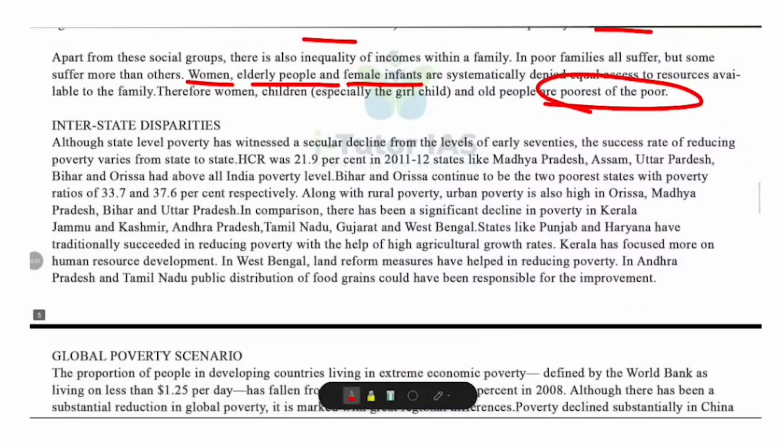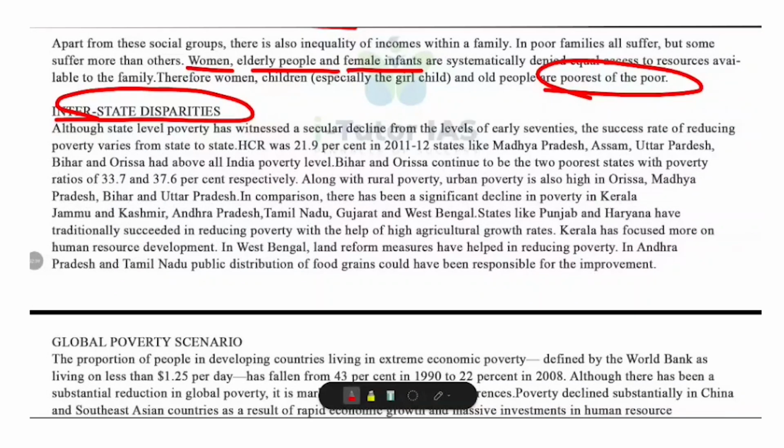Now, let's go to the next topic, interstate disparities. Poverty is not uniform across all states in India. Although the overall poverty rate has declined steadily since the 1970s, the success in reducing poverty varies widely across states. According to the headcount ratio, HCR, in 2011-12 it was 21.9% at the national level.